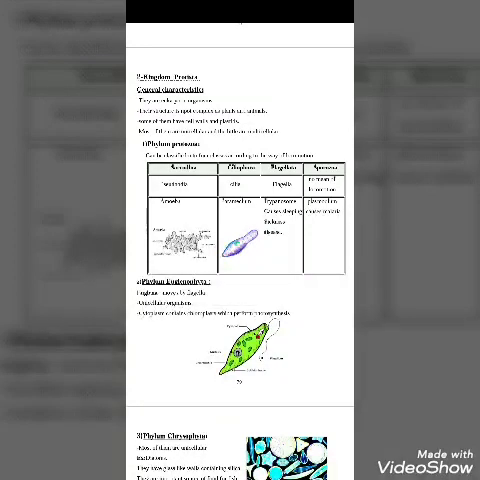Phylum number 1 in kingdom Protista, phylum Protozoa. Phylum Protozoa includes many classes. We take some of them as examples of these classes. Class number 1, Sarcodina. Class number 2, Ciliophora. Class number 3, Flagellata. Class number 4, Sporozoa. The difference between these classes is according to the way of locomotion, or the way of movement.